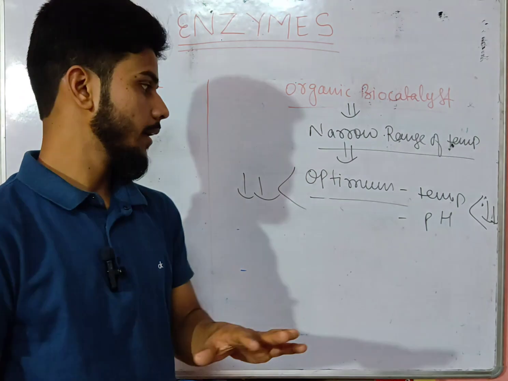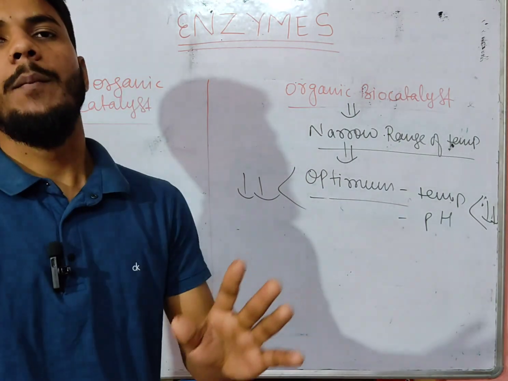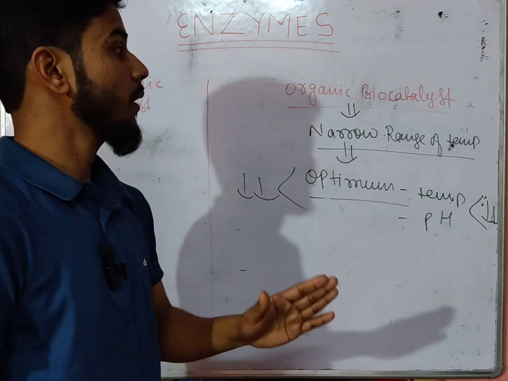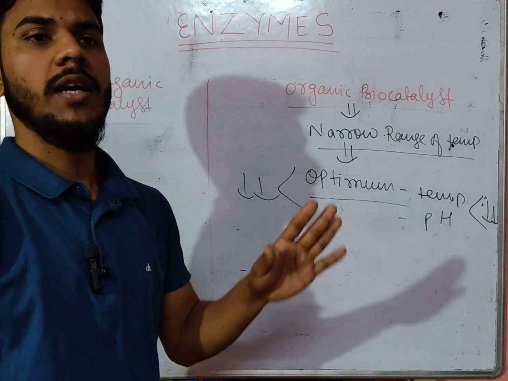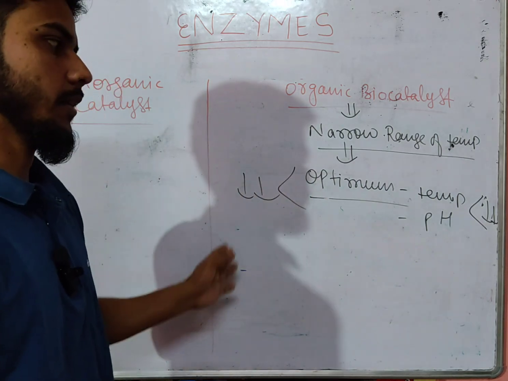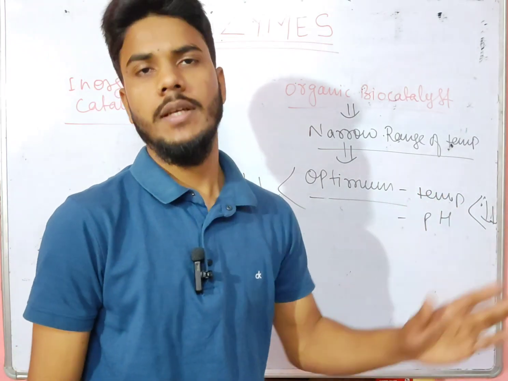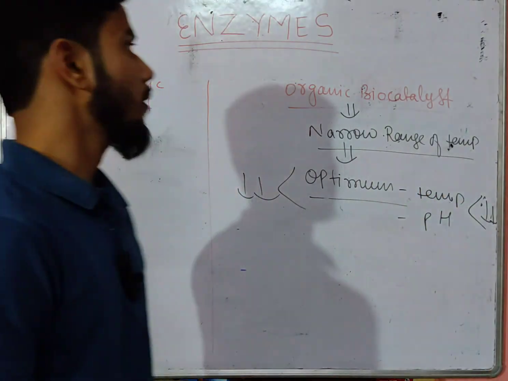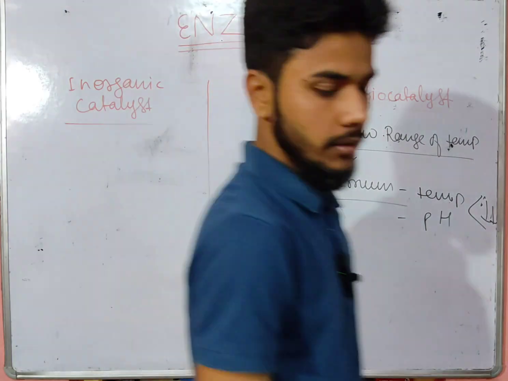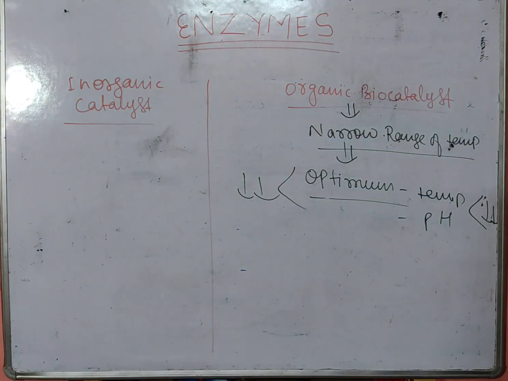Below that the enzyme becomes inactive, meaning the rate of reaction and catalytic power decrease. If we increase the pH or the temperature, their catalytic power also decreases. This is all about the organic biocatalyst, the inorganic catalyst and the characteristics of enzyme.